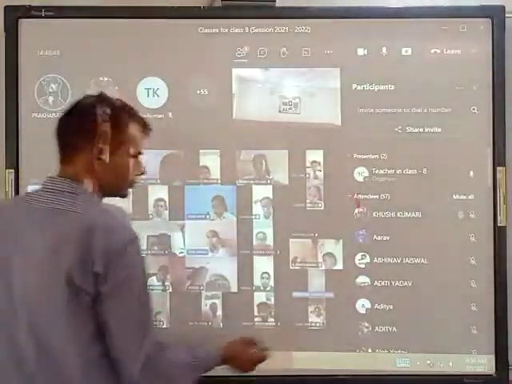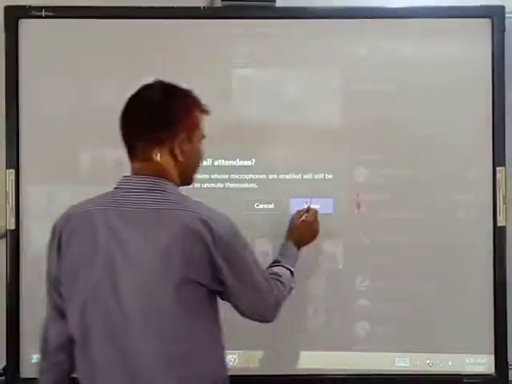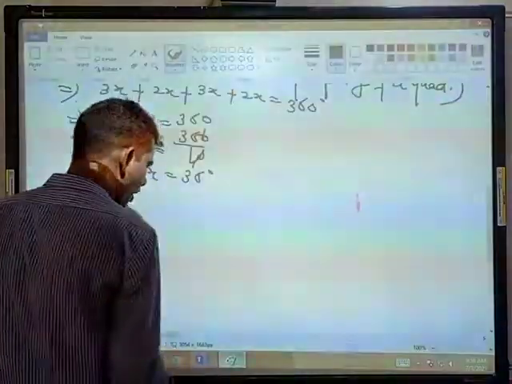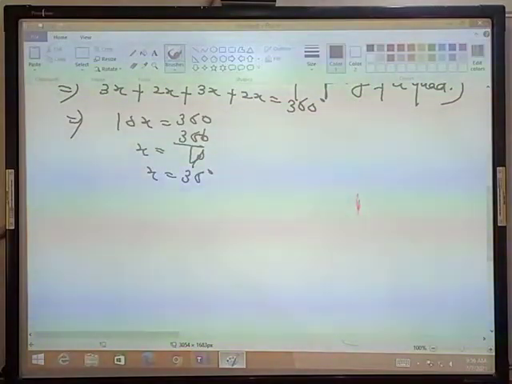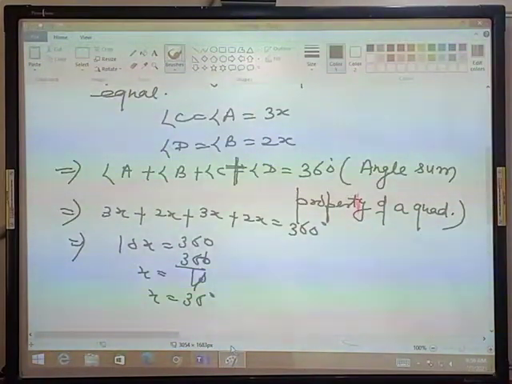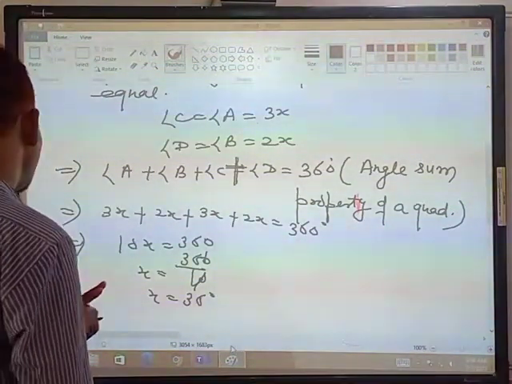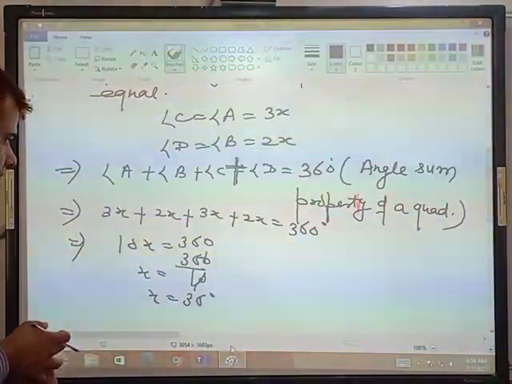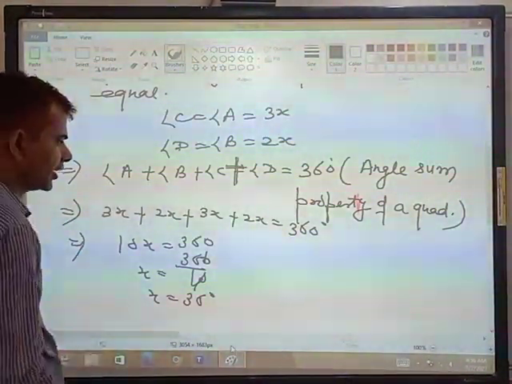360 divided by what? 10. 360 means the sum of all angles of a quadrilateral is 360 degrees.